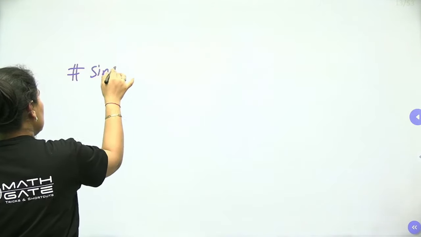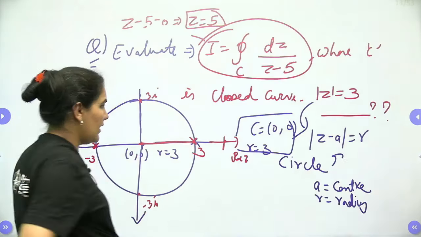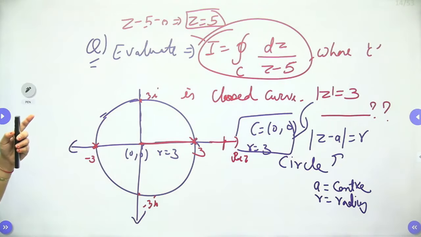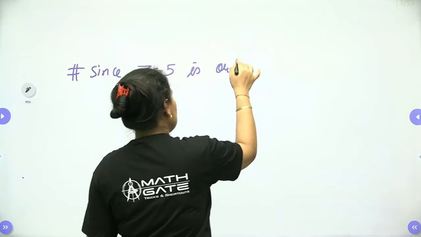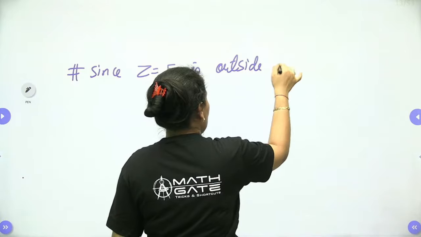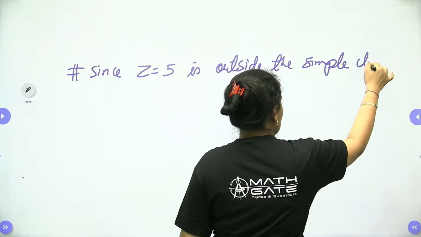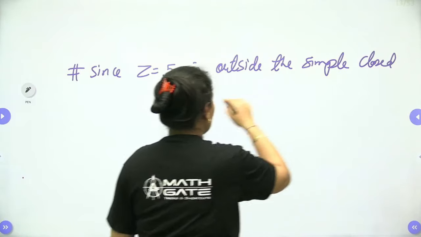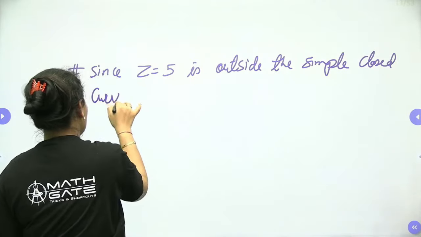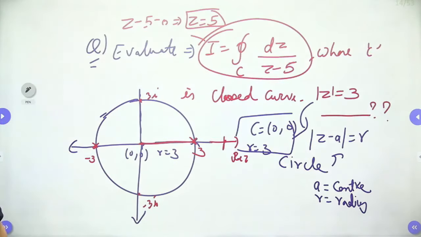Since z equals 5, we have the point z equals 5. So z equals 5 is outside the simple given closed curve, mod z equals 3. Do we have that? Yes, we have. Mod z equals 3.